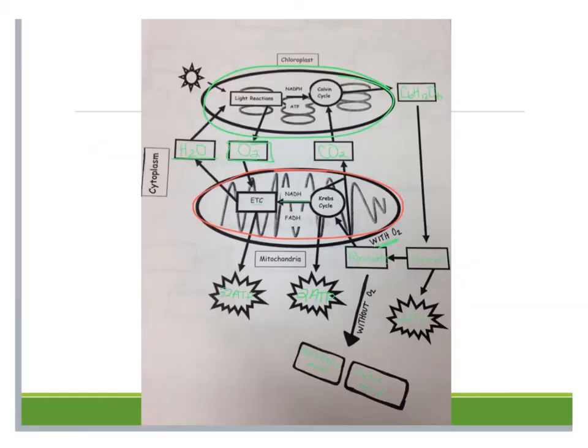This should be what your final image looks like, and that is the end of the notes.